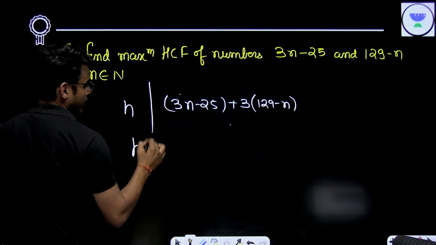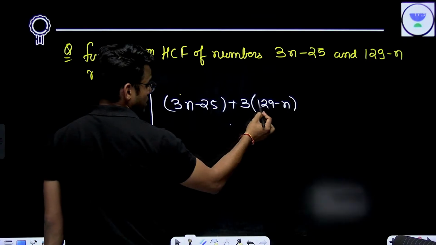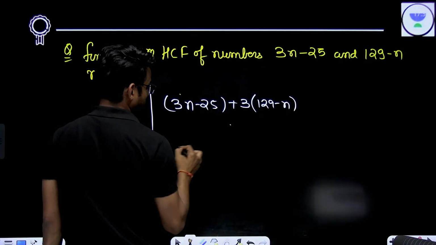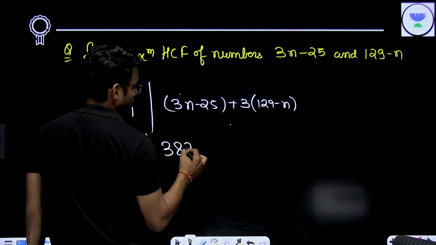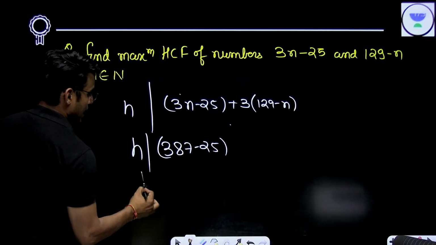So HCF will divide, this becomes 387 minus 25, and 3n and 3n get cancelled. So h divides 362.